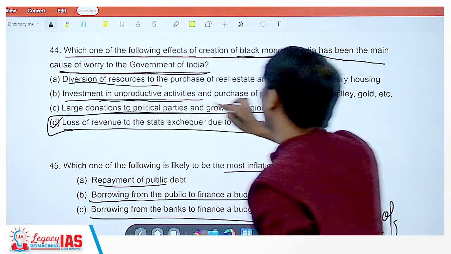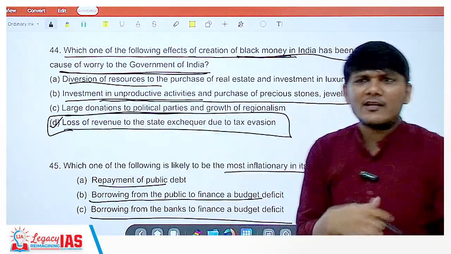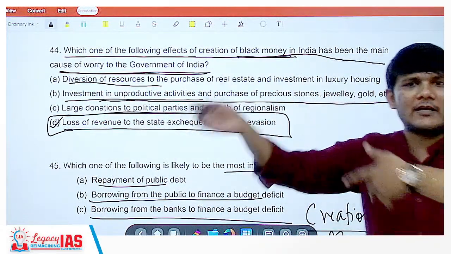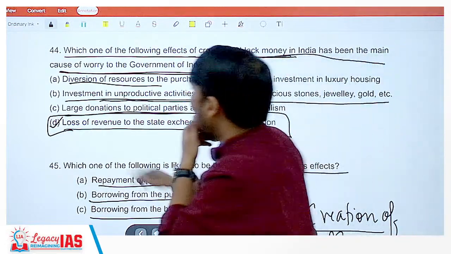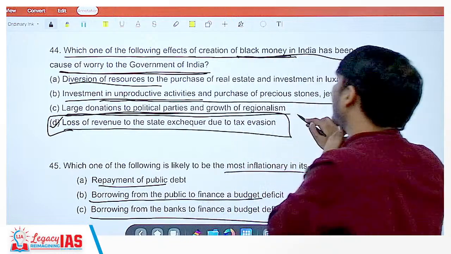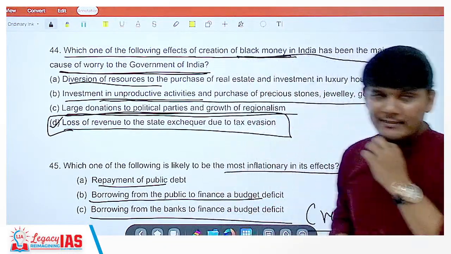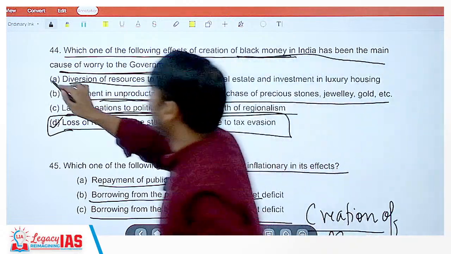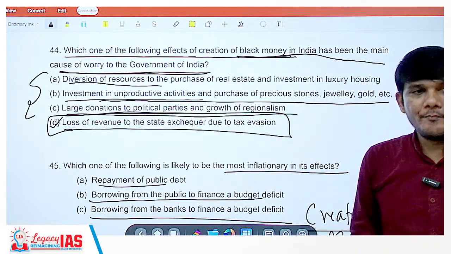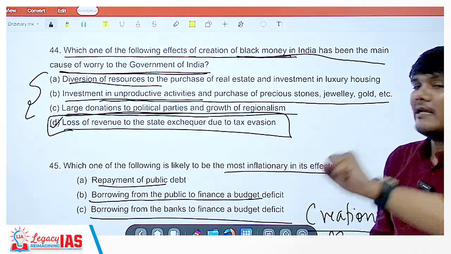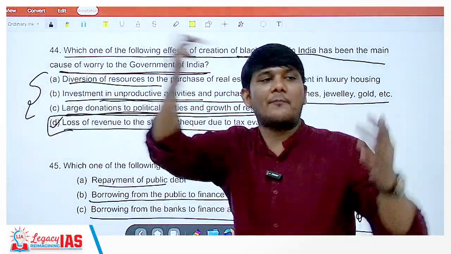Investment in unproductive activities and purchase of precious stones, jewelry, gold. Unproductive activity. They are not investing it in creating assets and generating revenue. They are just splashing it out, right? Now, large donations to political parties and growth of regionalism. All these three things are an issue. But why is this happening? Because black money is there, it is leading to the loss of the revenue that should have come to the government.